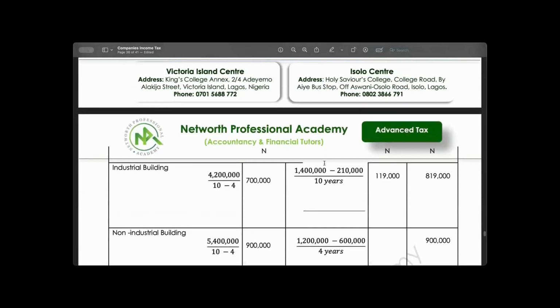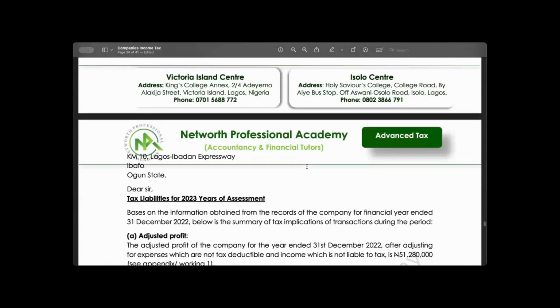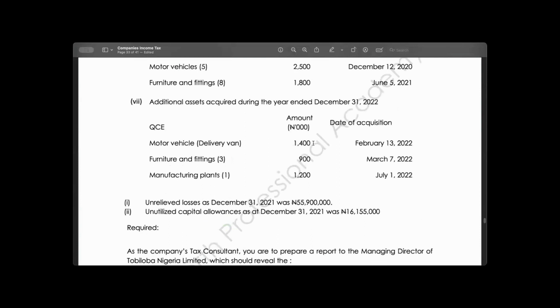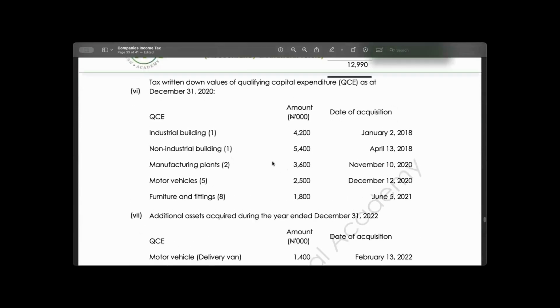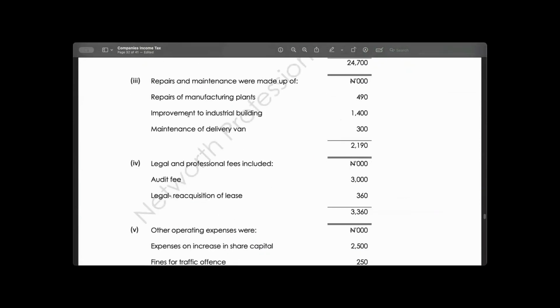We are also told that they acquired new assets. They acquired an industrial building. Let's go and see it. The new asset that was acquired, the industrial building, was the improvement of building. This improvement of building, 1.4.